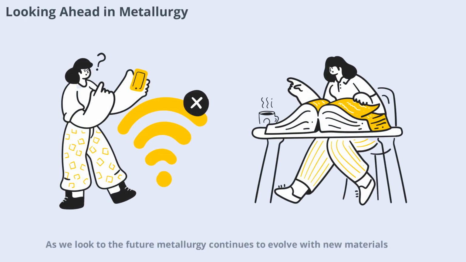As we look to the future, metallurgy continues to evolve with new materials, advanced extraction techniques, and a greater emphasis on sustainability. Innovations such as nanomaterials, smart alloys, and eco-friendly processes are opening up new possibilities. The integration of data analytics and artificial intelligence is also transforming how metals are discovered, extracted, and utilized. Metallurgy remains a dynamic field, essential for technological progress and environmental stewardship.